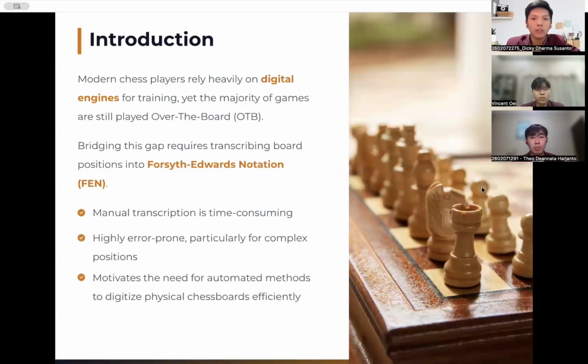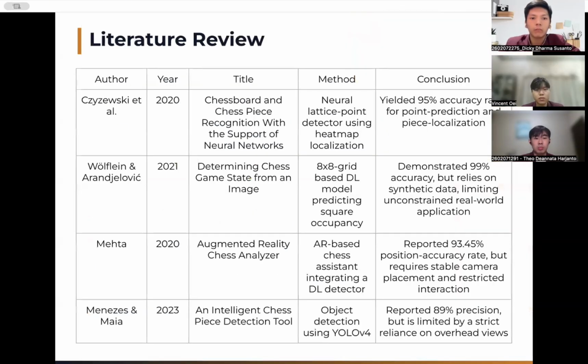Chess today is heavily supported by digital engines, but most games are still played over the board physically. To use an engine for analysis, someone has to convert that physical position into Forsyth-Edwards notation, or FAN, which is the standard text format engines understand. Doing this by hand takes time and it's easy to make mistakes, especially in a messy middlegame position with a lot of pieces on the board. That gap between the physical board and the digital tool is really what motivated this whole project.